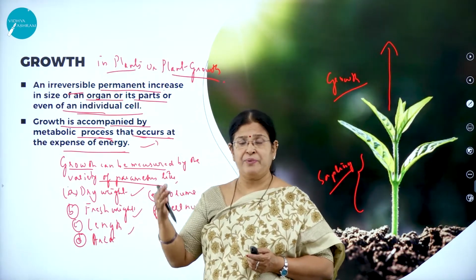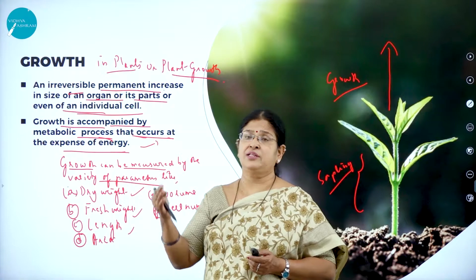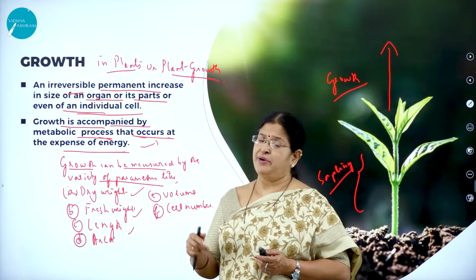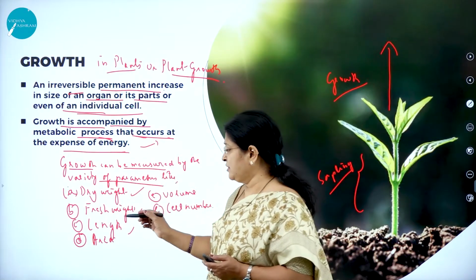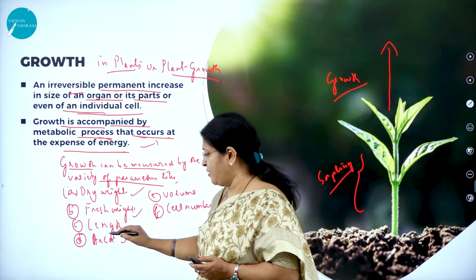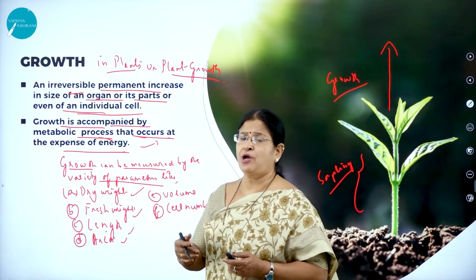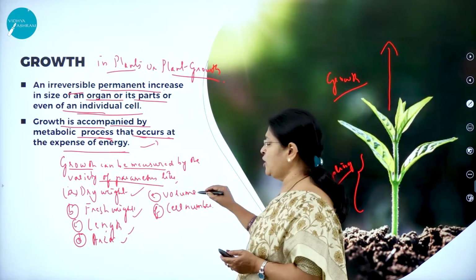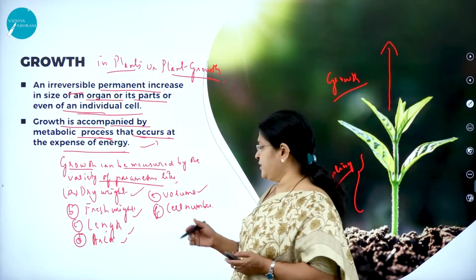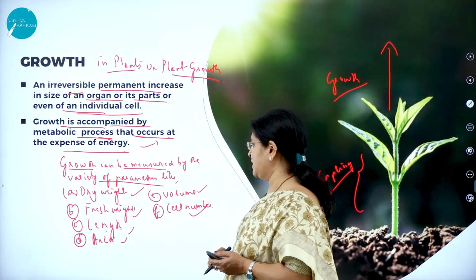When the plant is growing tall, then we say growth has taken place, may it be even in animals, right? So when it is growing, we say length increases, then even the area. As it grows, it occupies more area. It will not be the same area. Then volume, even the volume also increases. Then even the cell number.